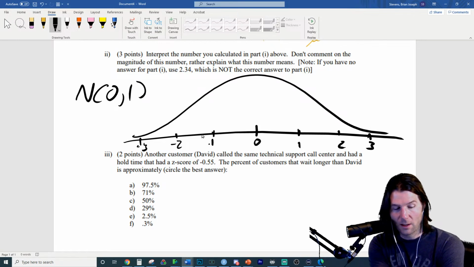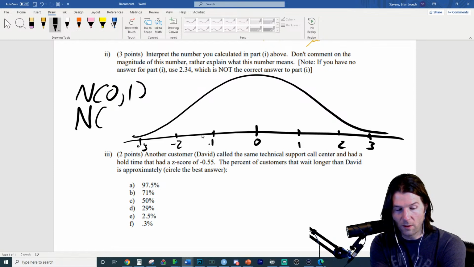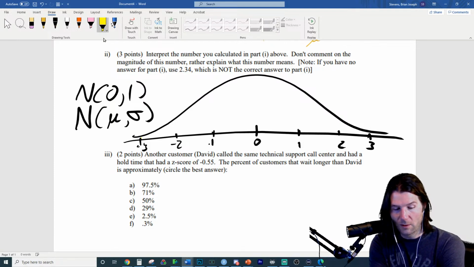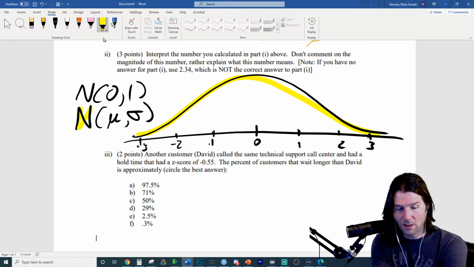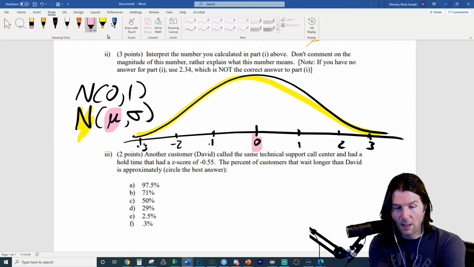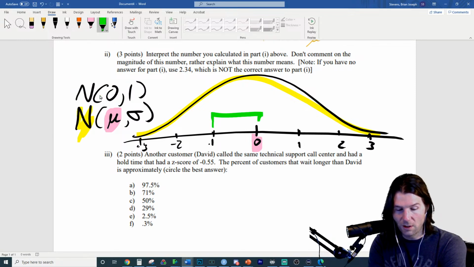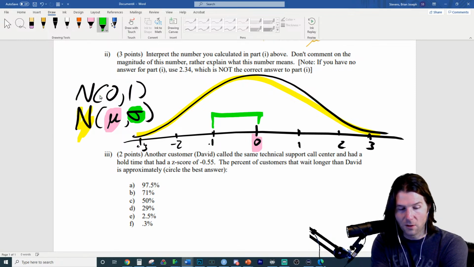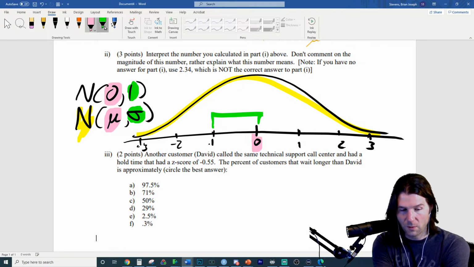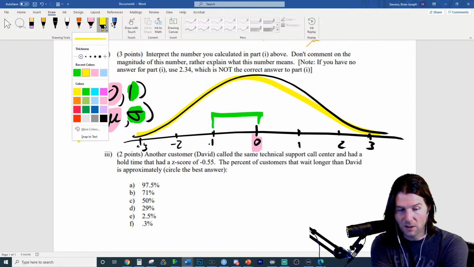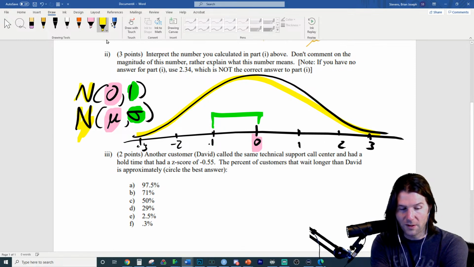And in these spots right here, the big N stands for normal. The mean is the first number, and the standard deviation is the second number. So we see right here the normal shape of it. That's what the big N stands for. We see here the mean of it, that's what number goes right here. And then we see here the standard deviation of it, and the standard deviation is the distance we have right here. So it's important to see all these with the different spots. Just understanding the notation is key if you ever have to draw this out.